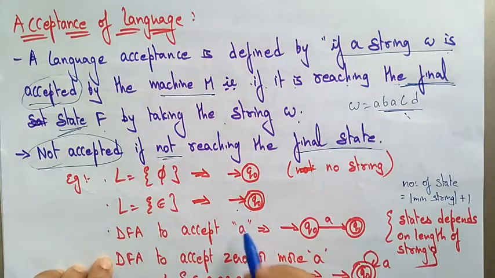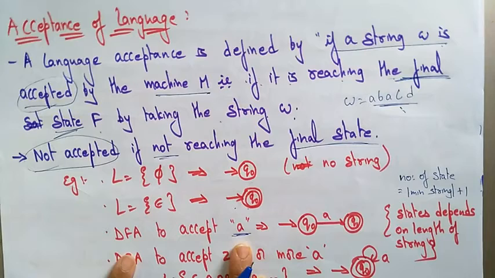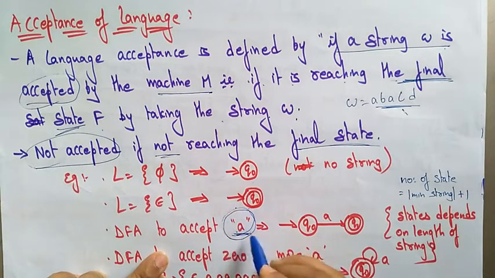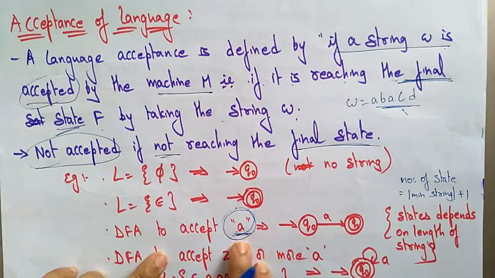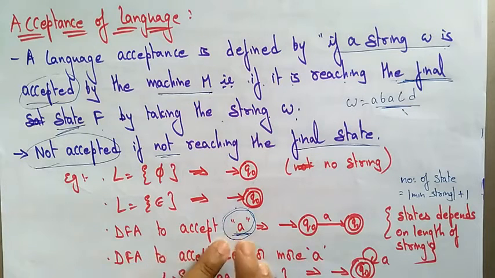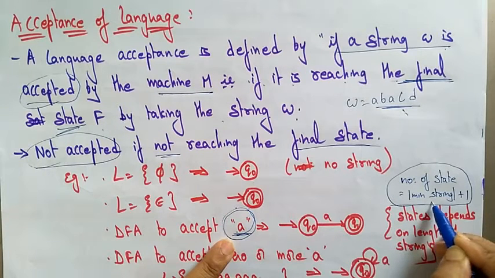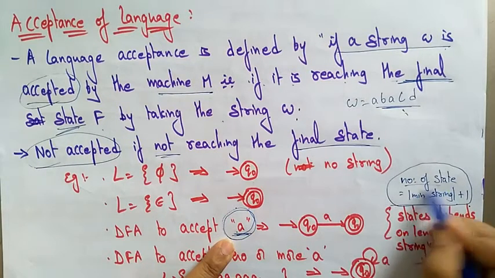Suppose we want a DFA to accept A. I want to construct a deterministic finite automaton which accepts A. First you need to check the length of the string I have taken. You will have a doubt about how many states to take and how to construct the DFA diagram. First, whatever input is given, take the minimum string it has to accept. Here the minimum string length is 1. The number of states depends on the minimum string length plus 1.